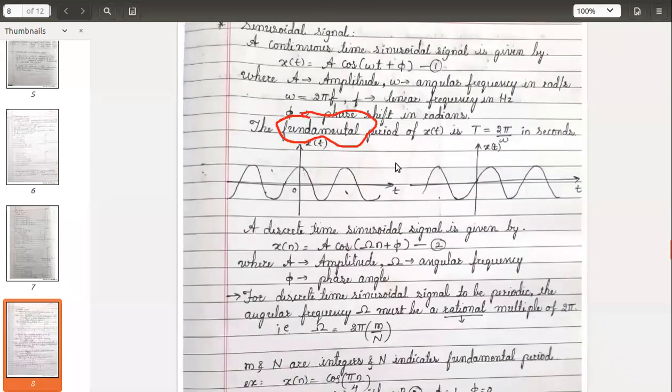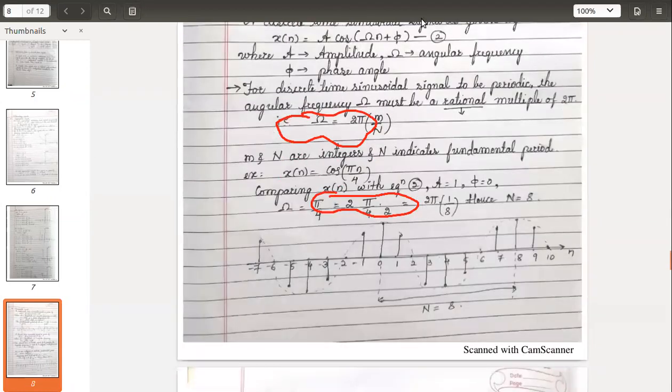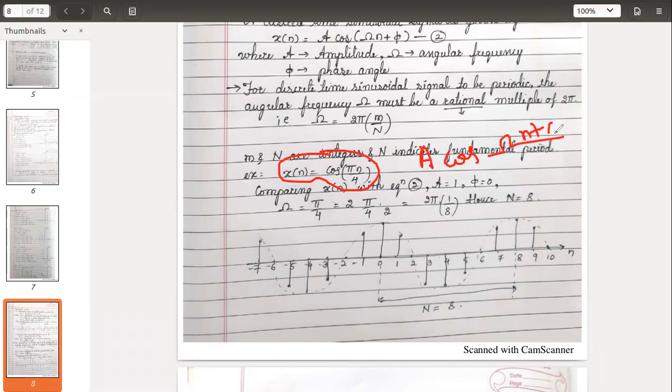Just now we have seen: the standard signal is A cos of omega n plus phi. This is the standard equation for a sinusoidal signal in discrete time.